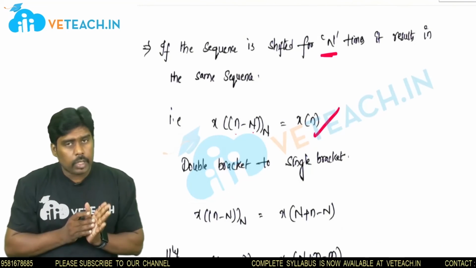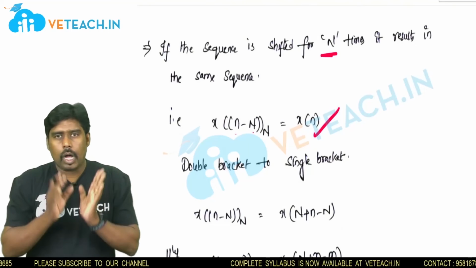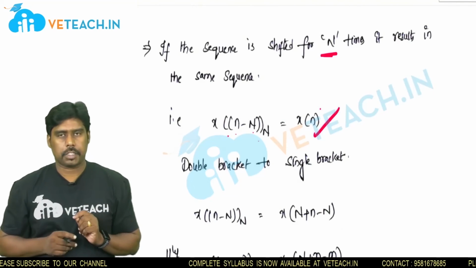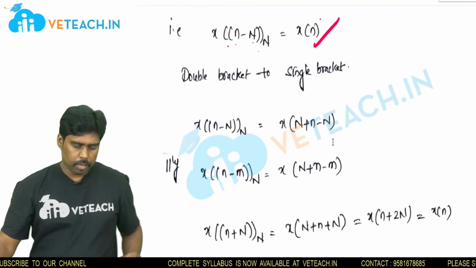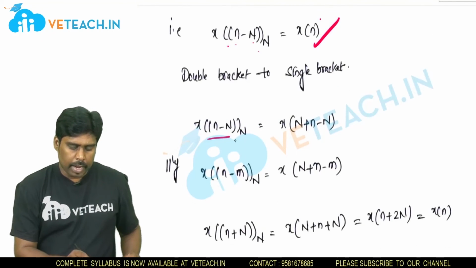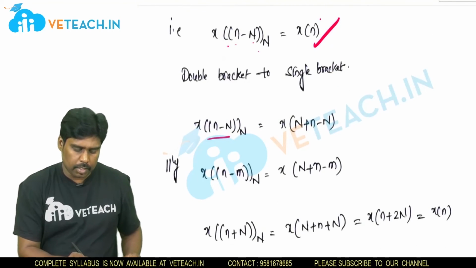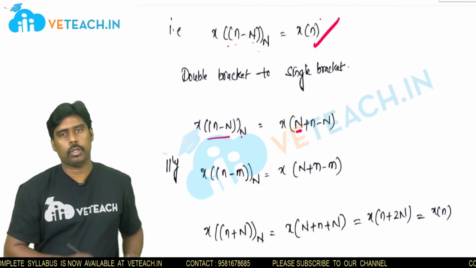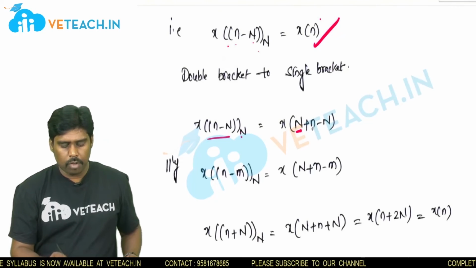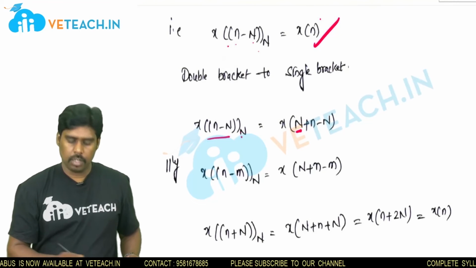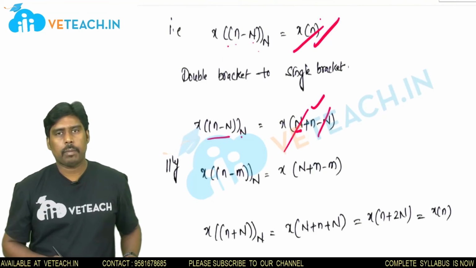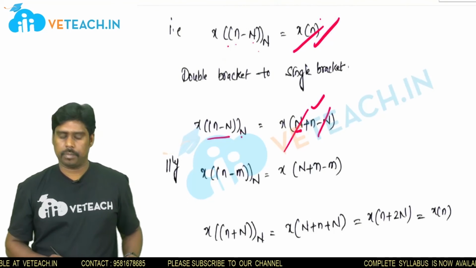Now very important conversion here, how to convert double bracket into a single bracket. So see here, this is double bracket and you can represent this double bracket like this. This capital N write down here and remaining parts you add to that capital N. It is x of n plus n minus n. So if you cancel this 2, it is nothing but x of n. So double bracket to single bracket conversion.